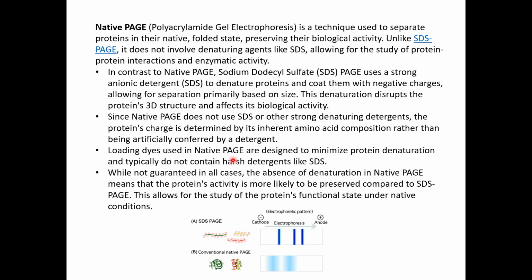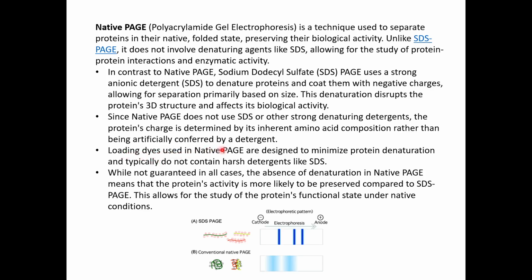To the maximum possible extent, we will avoid any denaturing agents or denaturing conditions. Usually we also heat the samples, but here we won't be doing such denaturing processes because we have to run the native form of the protein in the gel.